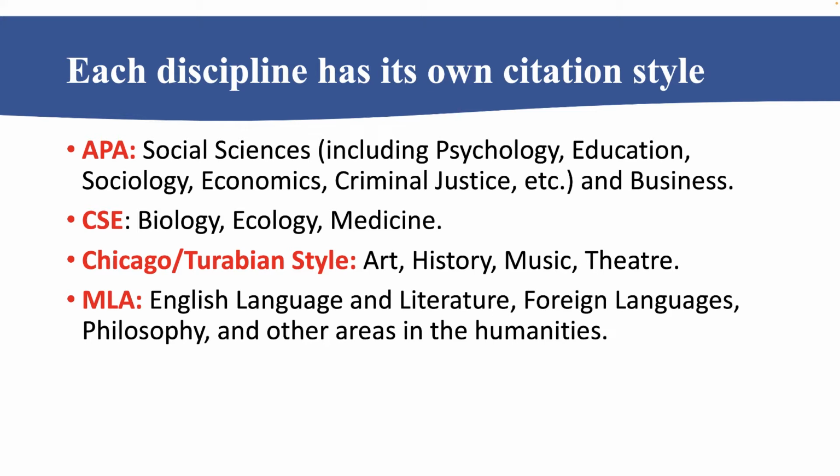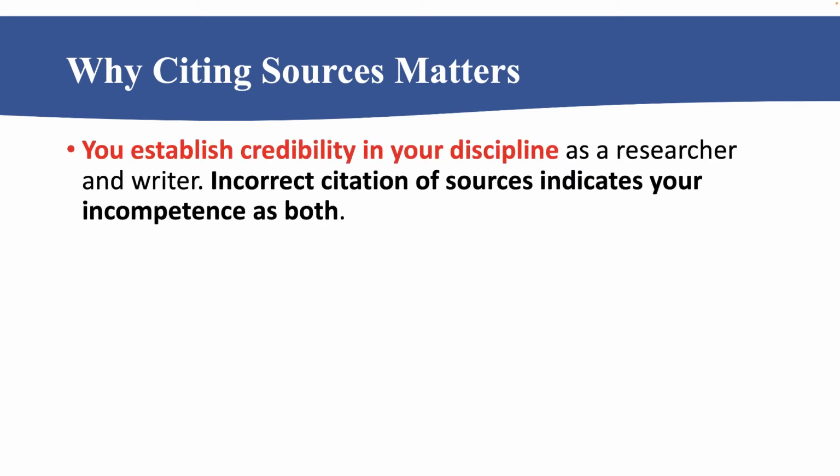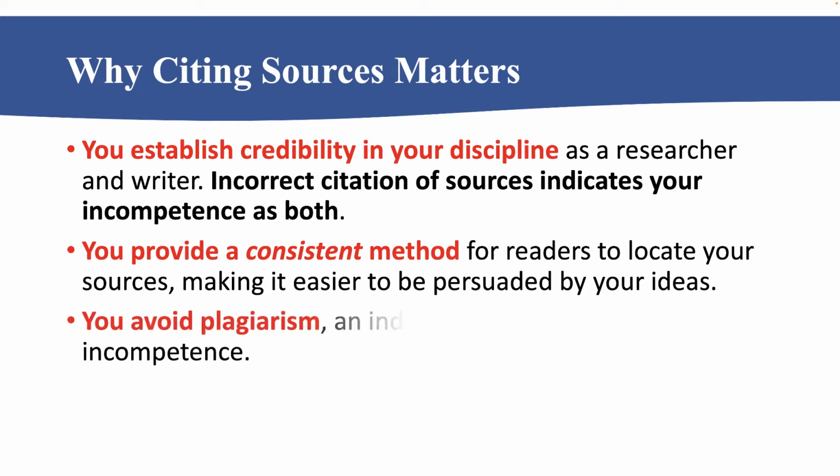It's also used for foreign languages, philosophy, and other areas in the humanities. Knowing how to use a citation style is essential, first and foremost for establishing your credibility as a researcher and a writer. Incorrect citation of sources indicates your incompetence as both within your discipline. You also provide a consistent method when you cite correctly for your readers so that they can locate your sources, making it easier to be persuaded by your ideas. And lastly, you avoid plagiarism when you know how to cite correctly. Plagiarism is an indicator of dishonesty as well as incompetence.